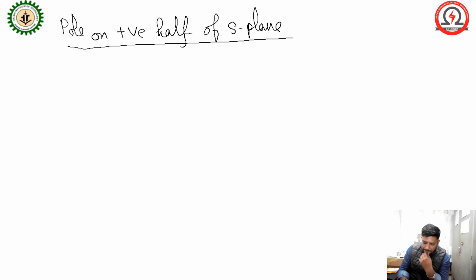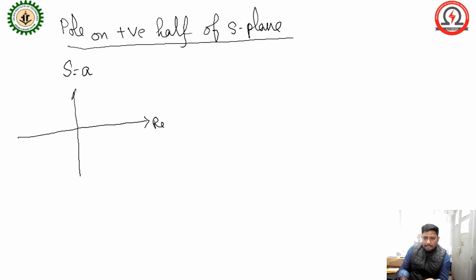Here also consider S equals to A. Before, I considered S equals to minus A, that is the negative half, and this is the positive half. So what will be the location of the pole? This is the real, this is the imaginary, this is the minus imaginary, and this is the minus real. So the pole will be here, this is A.